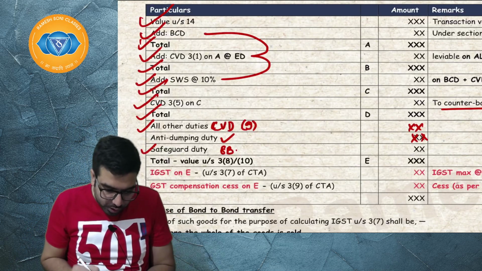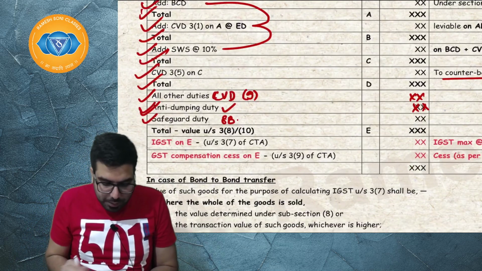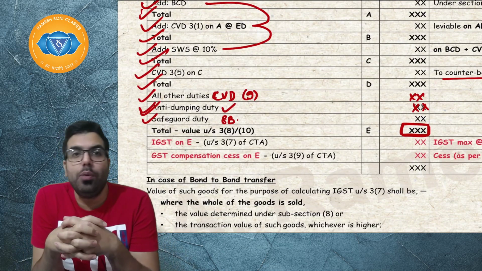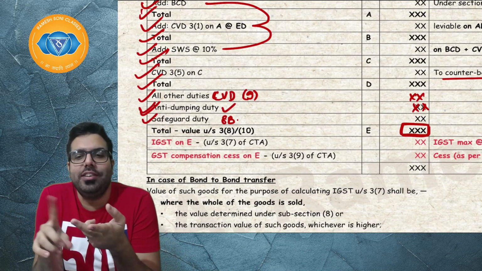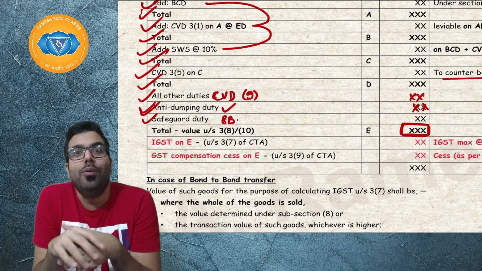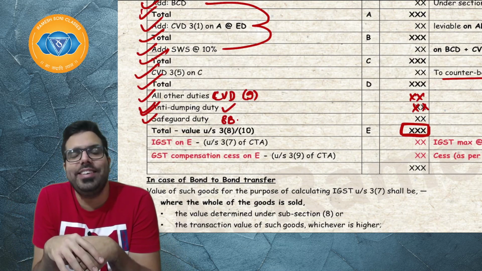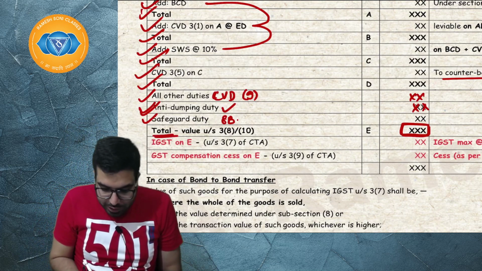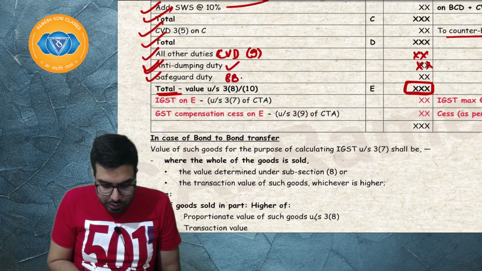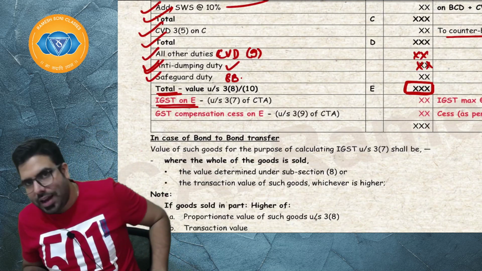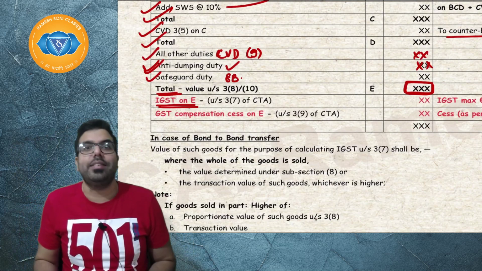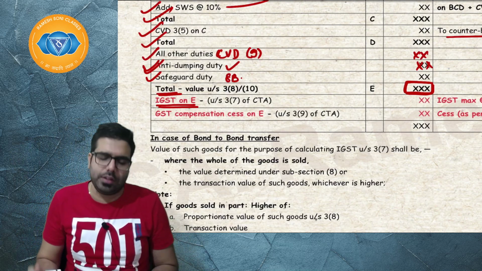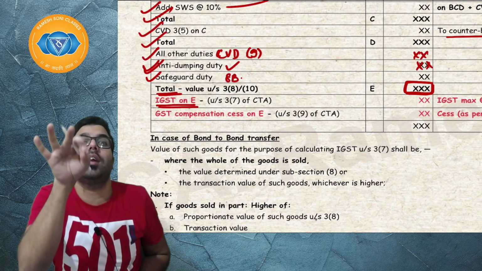Next. Then I go ahead and charge anti-dumping duty, and the total will come. On this total, since now excise duty is gone, sales tax is gone, VAT is gone, what do we go ahead and charge? We charge GST. So we will impose IGST under section number 37. IGST is charged under section number 37 of the Custom Tariff Act on the value which is determined under section 38.